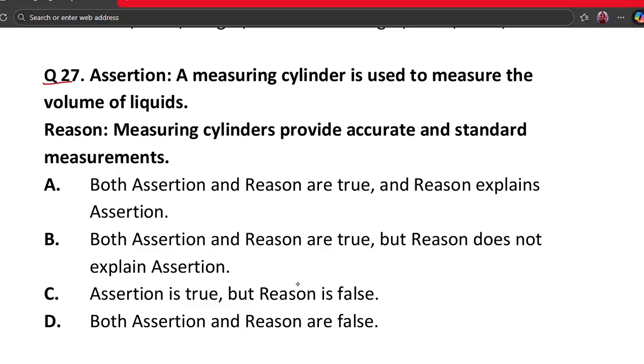The correct answer is option A. Why? Because measuring cylinder measures liquid volume and it also gives accurate readings. Both statements are true and the reason explains the assertion. So option A is the correct answer.